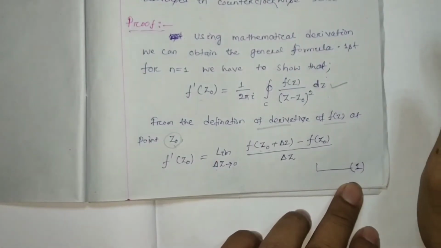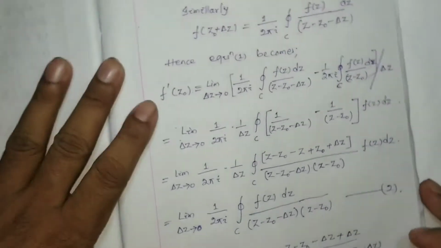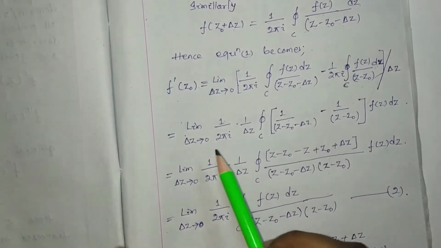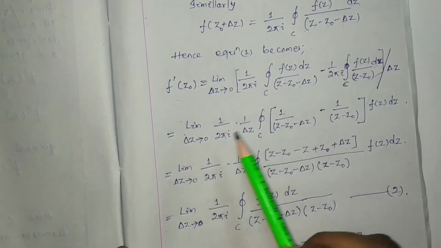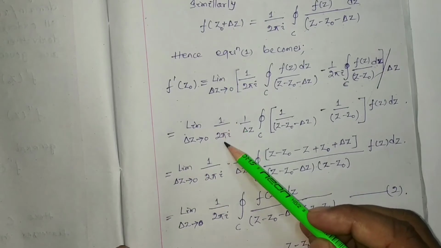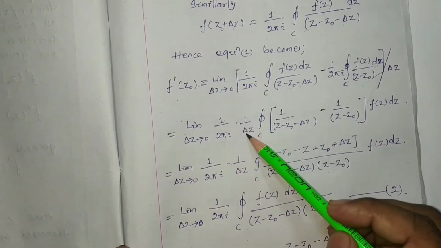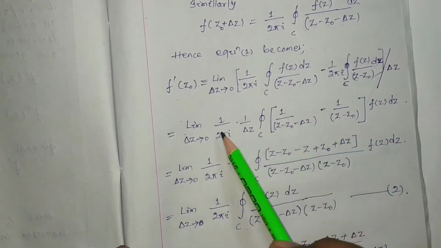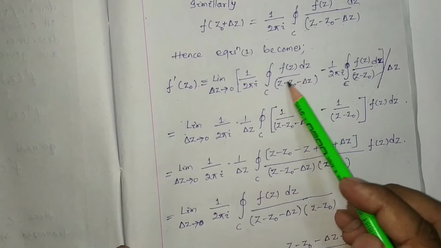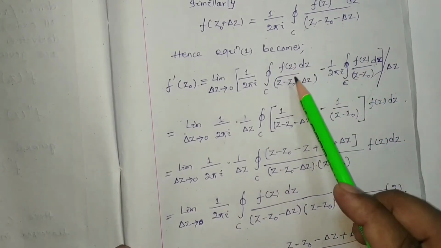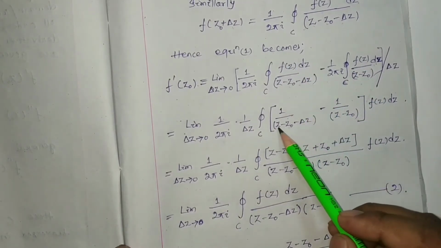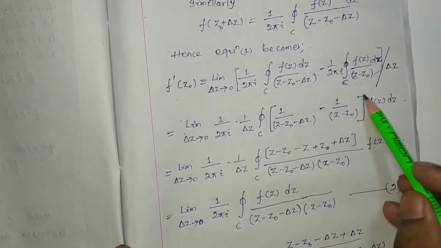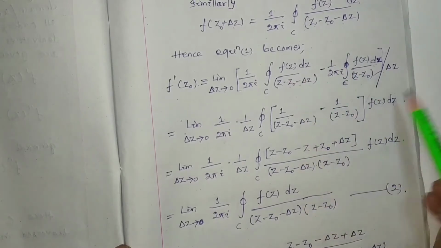Now, limit del z tends to 0, 1 by 2 pi i into 1 by del z taken outside, so the closed integration of this one minus this one, that means [1 by (z minus z0 minus del z) minus 1 by (z minus z0)] into f(z) dz. Simple thing.